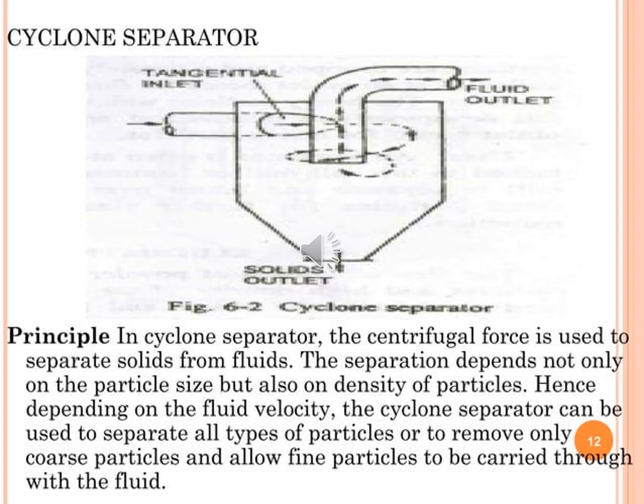Cyclone separator. Principle. In a cyclone separator, the centrifugal force is used to separate solid from fluid. The separation depends not only on the particle size but also on the density of particles. Hence, depending on the fluid velocity, the cyclone separator can be used to separate all types of particles or to remove only coarse particles and allow fine particles to be carried through with the fluid.